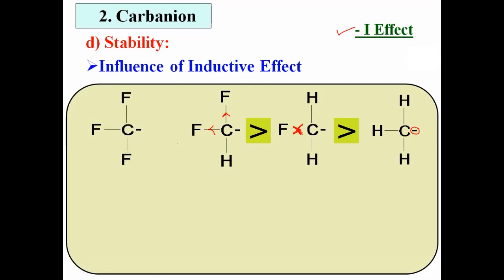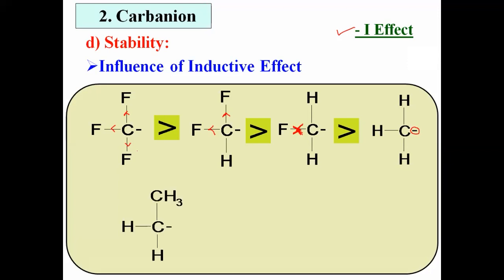Suppose another example. Here again there are 3 fluorine atoms. All of them are having minus I effect, and therefore this is again more stable than the remaining ones. Okay, this is just about the influence of minus I effect on the stability. But simply आपण असं म्हणूया, as minus I effect increases, the stability of Carbanion increases.